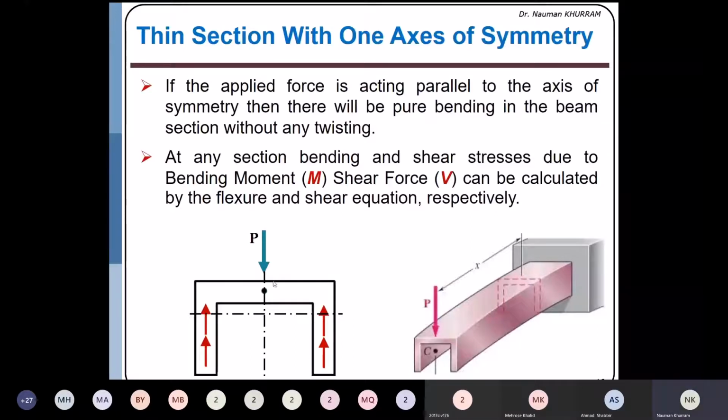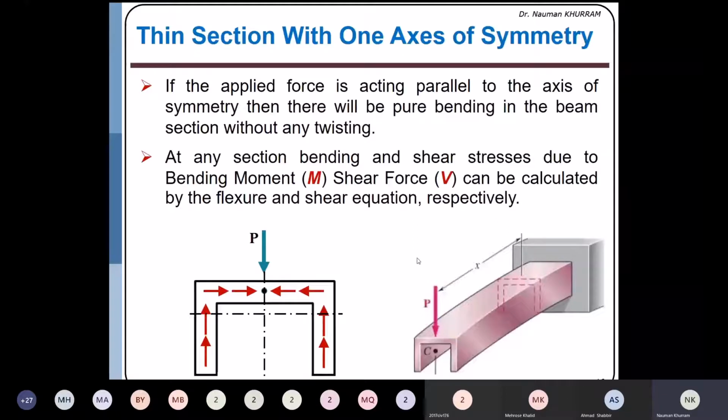And axis of symmetry is this one. So just use the analogy of shear flow: the flow is being consumed at this axis of symmetry. So here you will plot the direction of the shear flow. So this is the direction of shear flow.